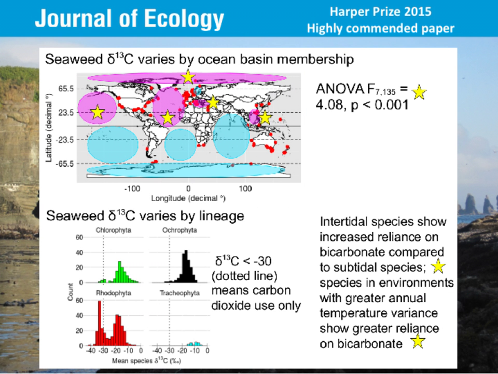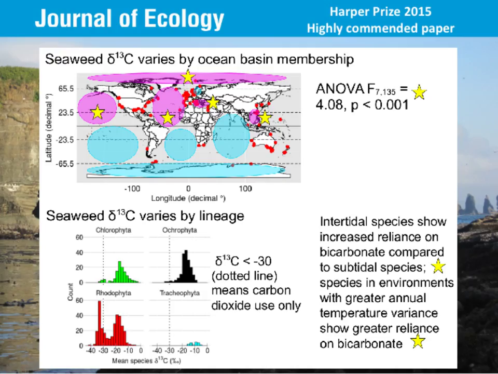Some other cool trends that we see: the seaweed isotope values really vary a lot by oceanic basin membership. This might have something to do with what the source seawater carbon isotopes look like. The carbon dioxide and the bicarbonate that the seaweeds are eating might have different baseline isotopic ratios based on what ocean they're from.